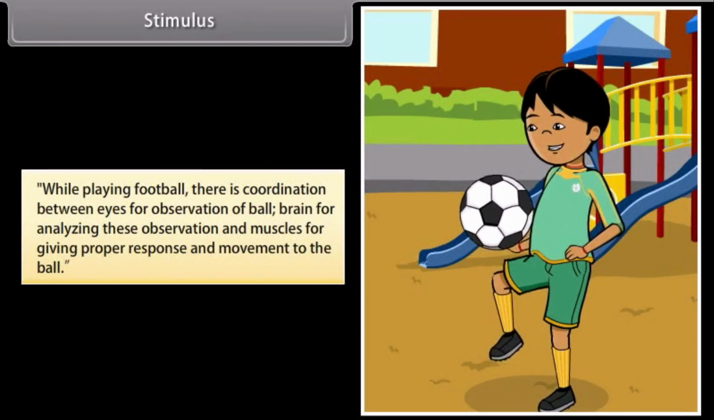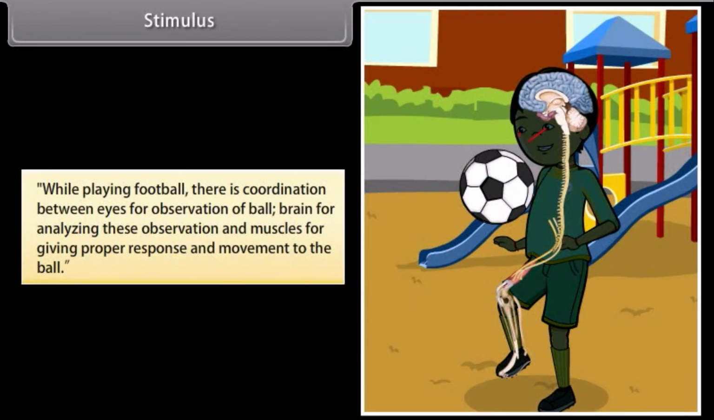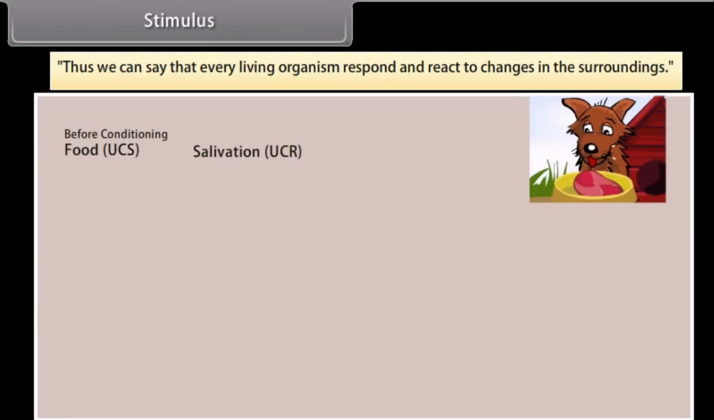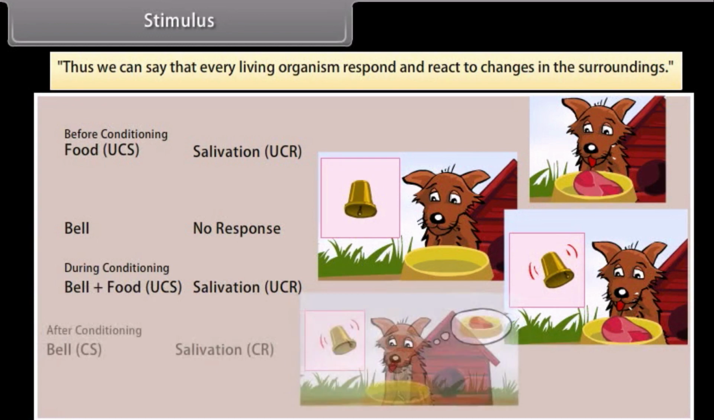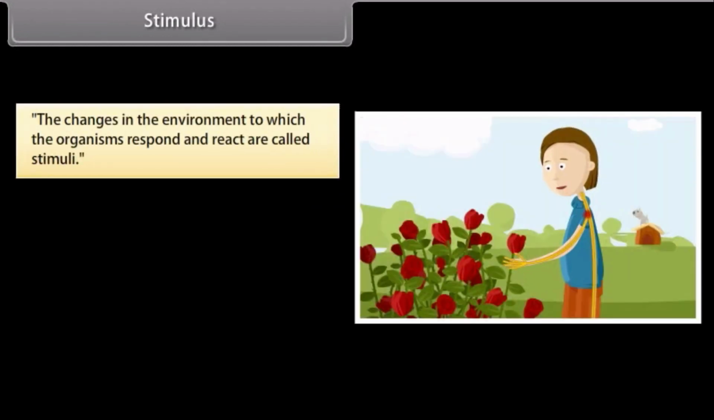Stimulus. While playing football, there is coordination between eyes for observation of the ball, brain for analyzing these observations, and muscles for giving proper response and movement to the ball. Thus, every living organism responds and reacts to changes in the surroundings. The changes in the environment to which organisms respond and react are called stimuli.